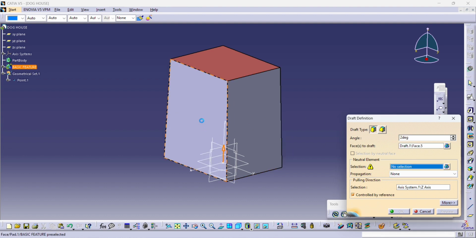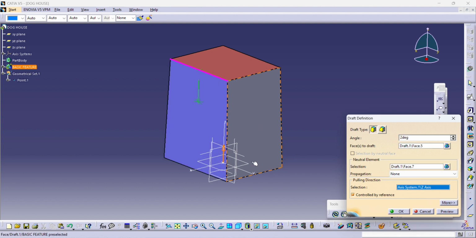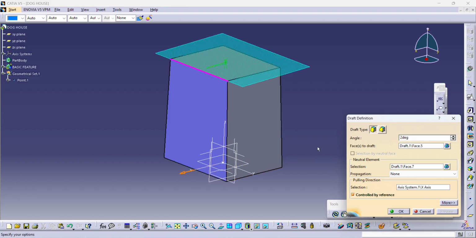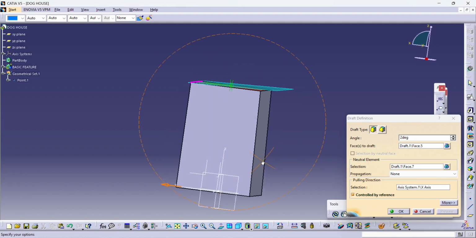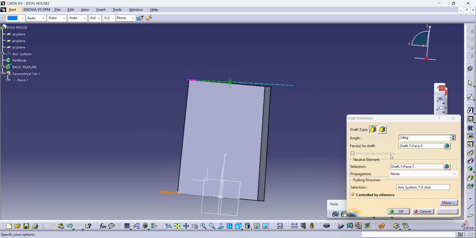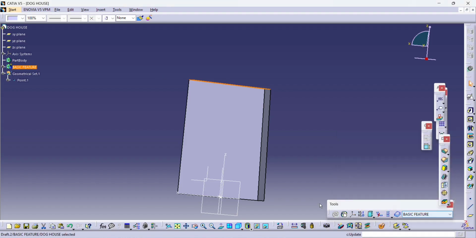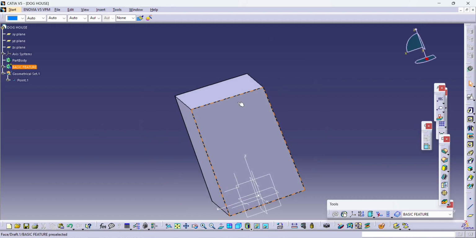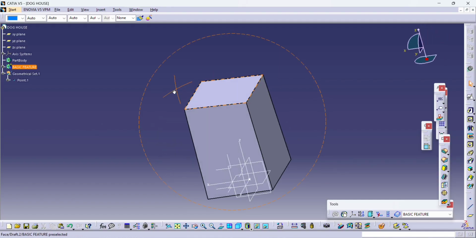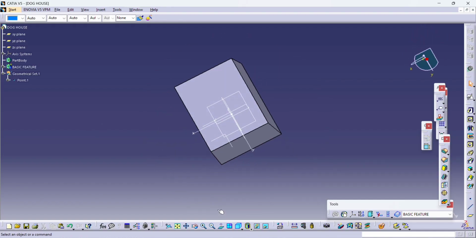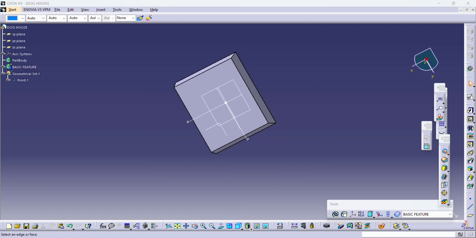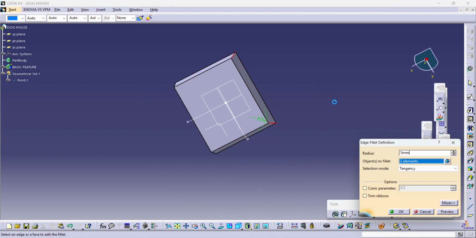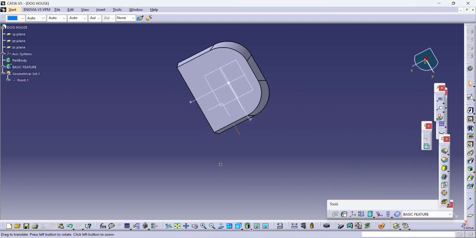So the part should be clear from all directions. That's why follow the drafting. As I told, this is only a reference. For practice purposes, you can consider the same tooling directions from which we are going to draft our part. So here you can see our drafting is completed. Next is to give the radii. You can see if we look from the top, our part is cleared. So now here we'll apply a radius of 3 mm.